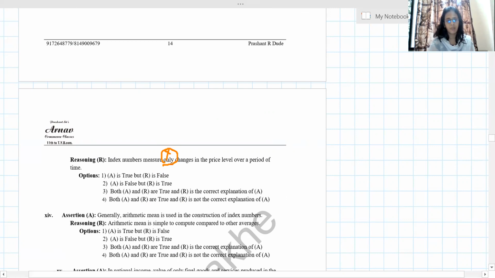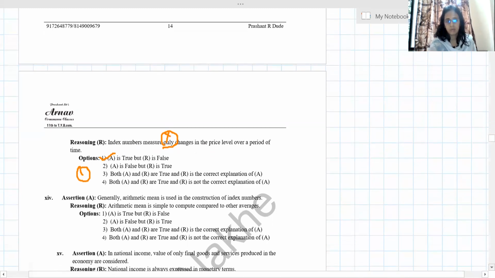Not only that, it measures prices, other than this, cost of living index number, or we can say that cost of living is one of the main criteria to find out. So index number is not used only for that; yes it is used but not only. So my answer is A is true but R is false.